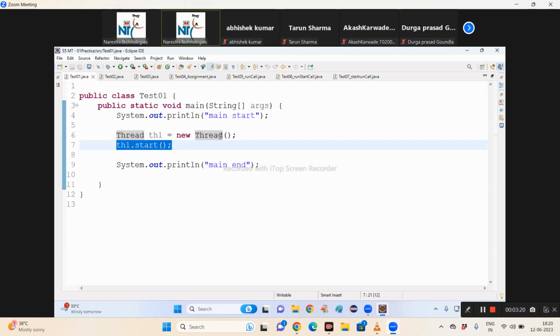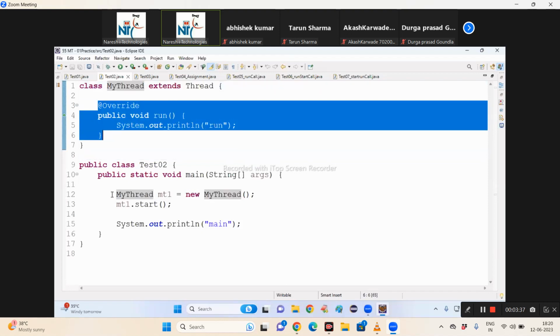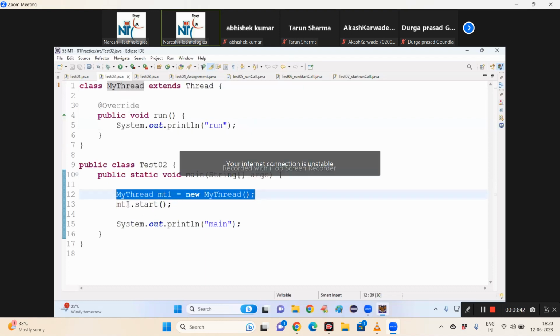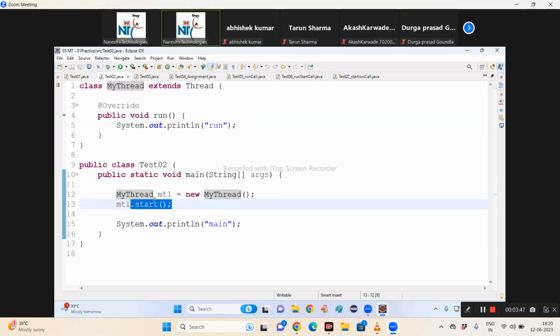What is the problem in this approach? We cannot execute our own logic. What is the solution for this? We have to create a class derived from Thread with our own logic. Then create the subclass object and call the start method. The start method requests the JVM to start the custom thread, and then JVM internally calls the run method from the current thread object so that the run method is executed.